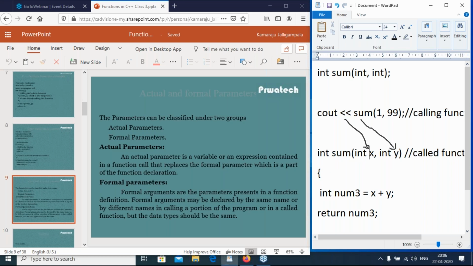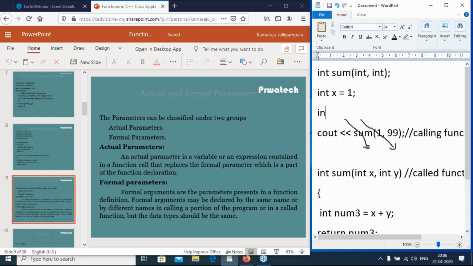Formal arguments may be declared by the same or by different names in the calling portion of the program or called program. Suppose in main function I have taken int x equal to 1, int y equal to 99.